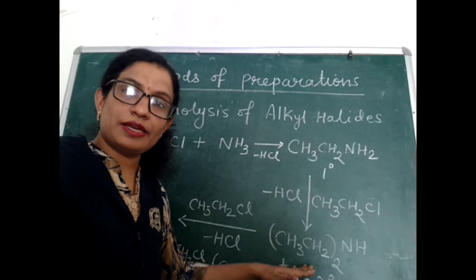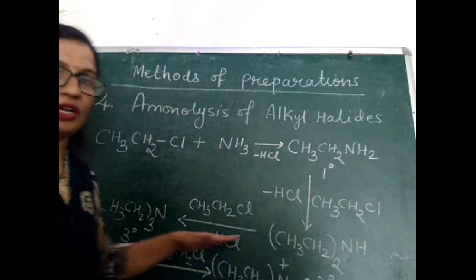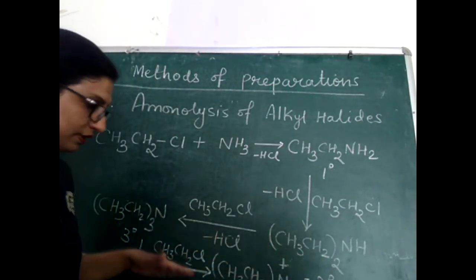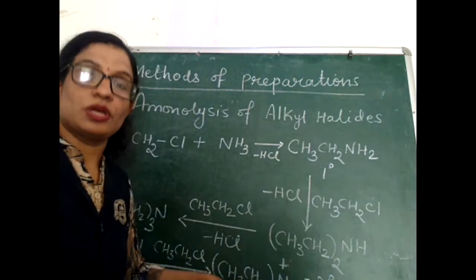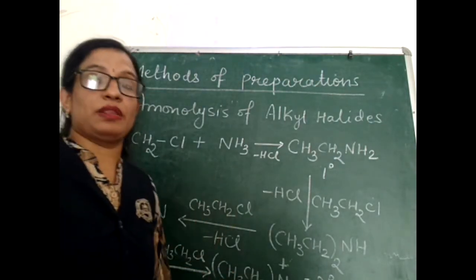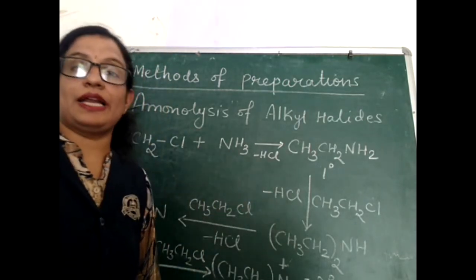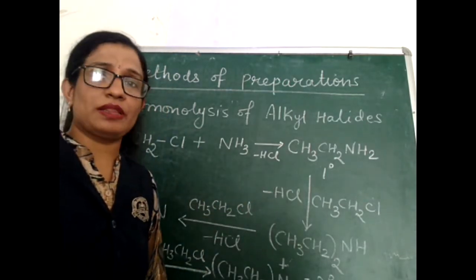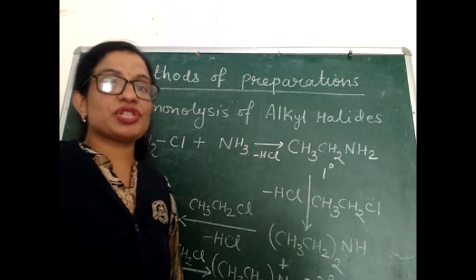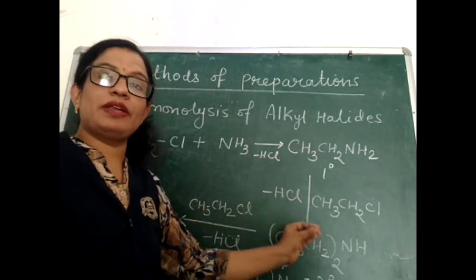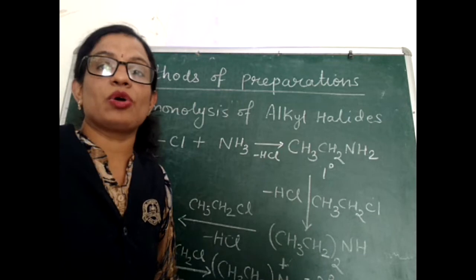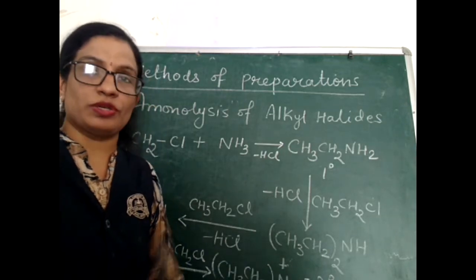Some will remain as secondary amine, and some will react further to give tertiary amine, up to quaternary ammonium salts. So the limitation of this method to prepare amines, that is by ammonolysis of alkyl halide, is that by this method we get a mixture of primary, secondary and tertiary amines along with quaternary ammonium salts.